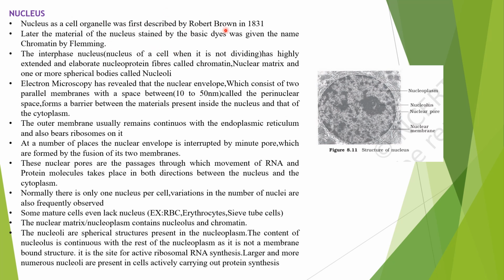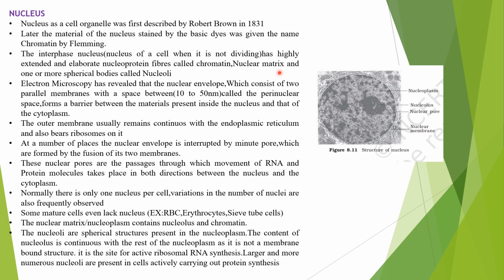Later after some time, this nucleus was stained by basic dyes because the nucleus is acidic. So it was stained by basic dyes by Fleming, and he named it chromatin. Actually, the interphase nucleus has chromatin in the loose form. We will discuss what exactly is meant by chromatin in the next slide.